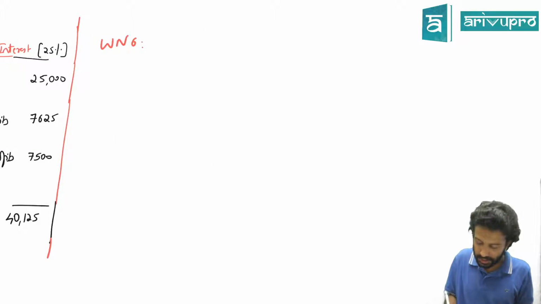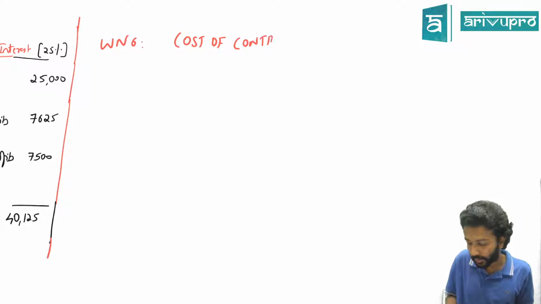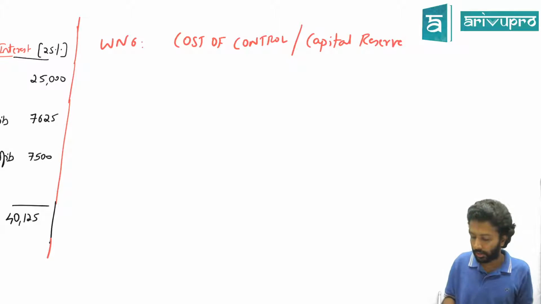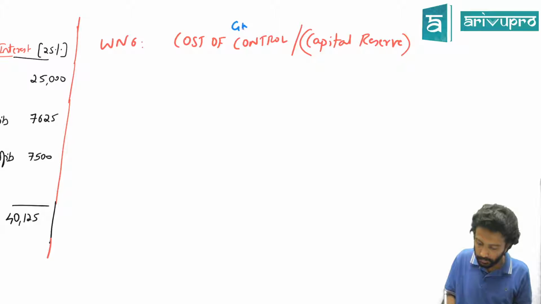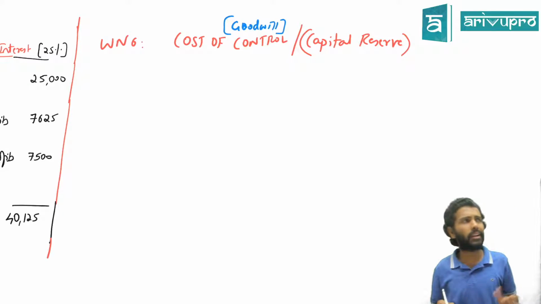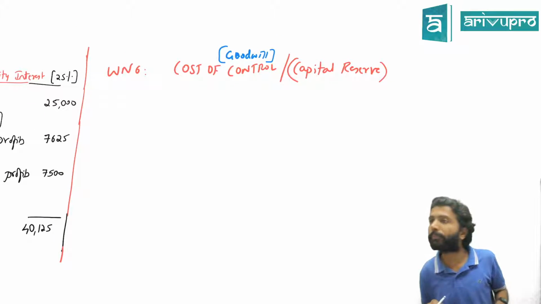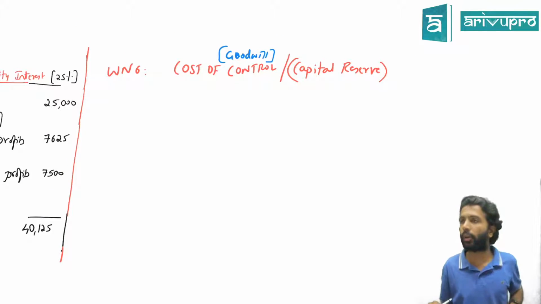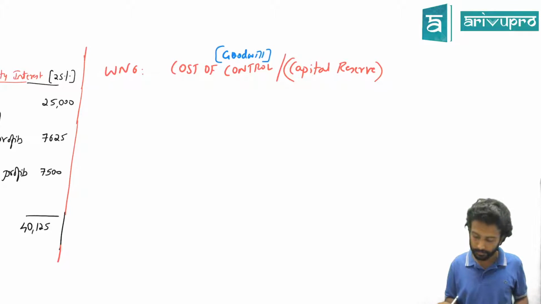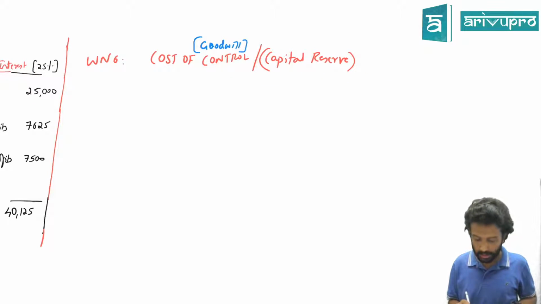Working note number 6 is known as cost of control / capital reserve. Capital reserve, you can write in brackets. Cost of control, in brackets you can write goodwill. Instead of goodwill, they call the term cost of control, or in plain terms you can write goodwill also, it's fine. But there will be a reference to cost of control in the problems in most other books. So let's find that.